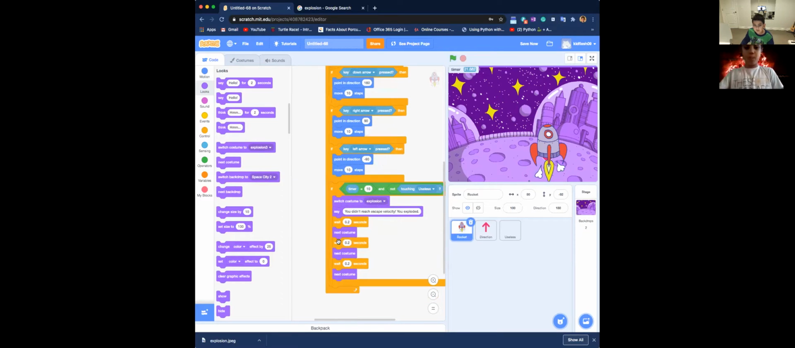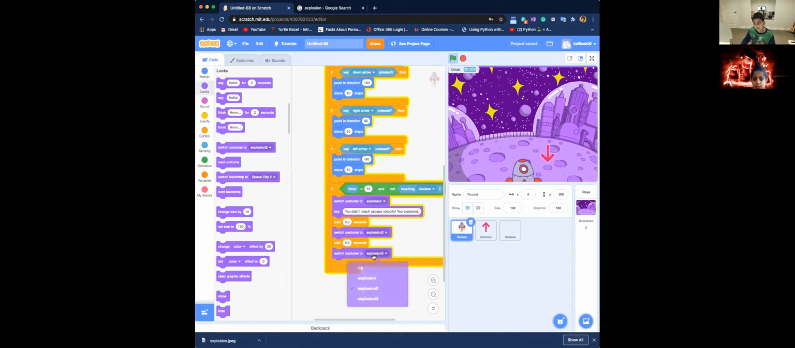Okay, I'm just going to quickly do something. Wait 0.2 seconds, then switch costume to explosion 2. Then I'm going to switch costume to explosion 3. Okay, so it'll look like the explosion's happening. Bring this to 0.5.